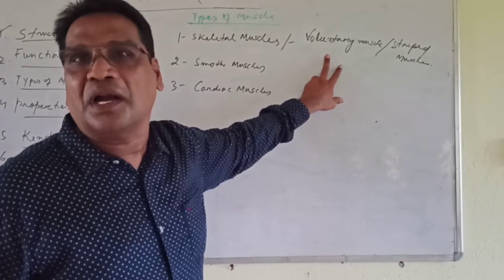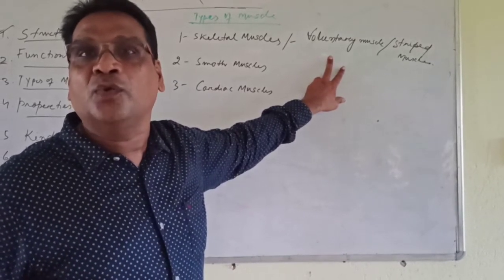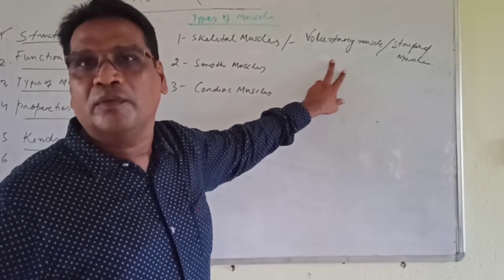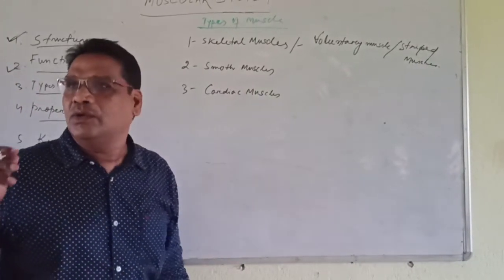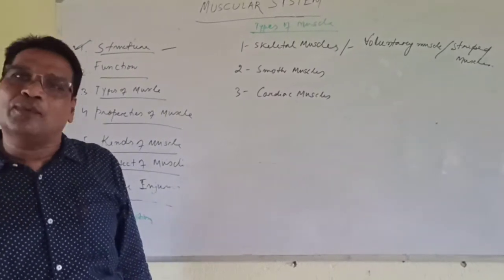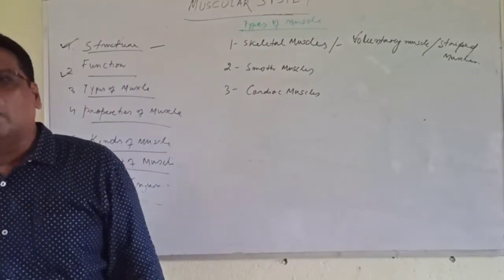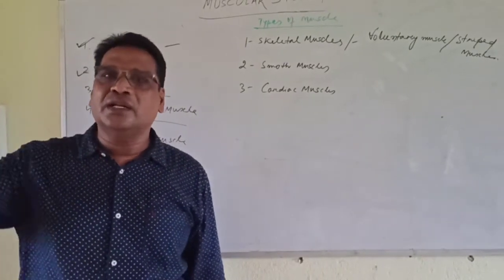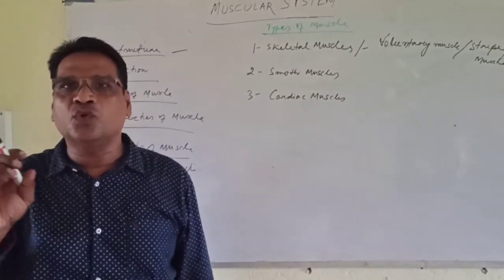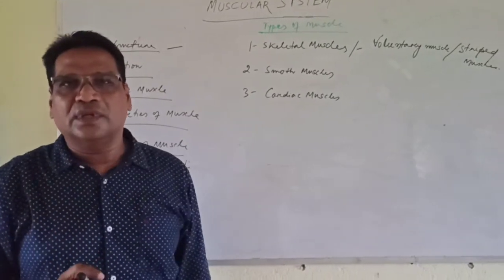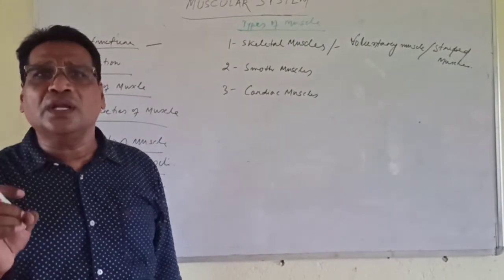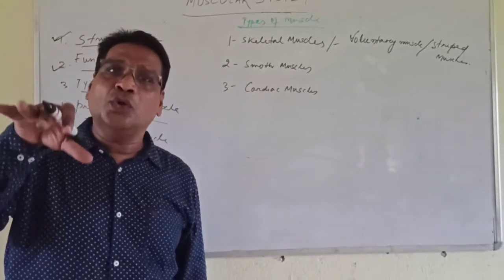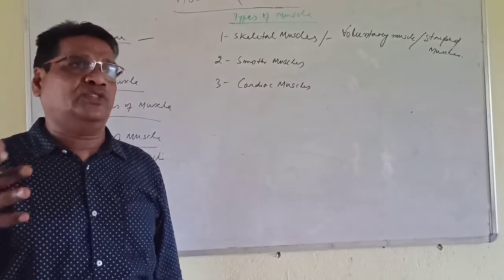It functions in the external body wall, and that body is moving. Examples are playing football, writing with a pen on the table, and reading according to your will. You have the will to read, to play volleyball, to run. You have to participate in a 100-meter competition district wise, so you have to practice this game. These things happen according to your will; it is functioning by your will.